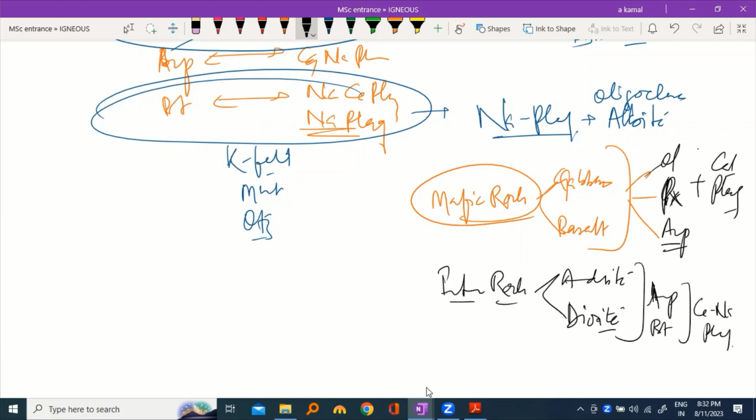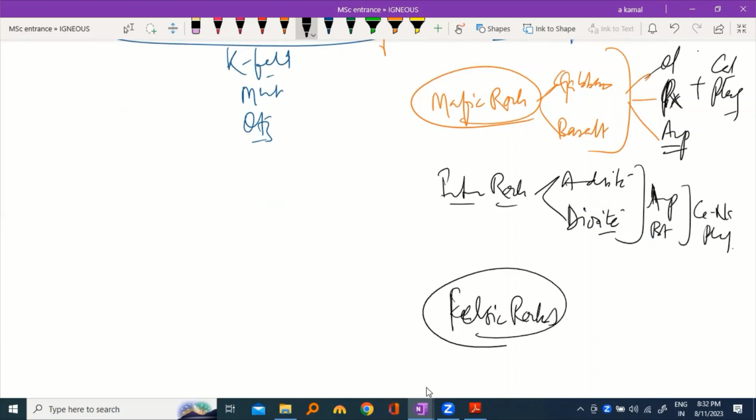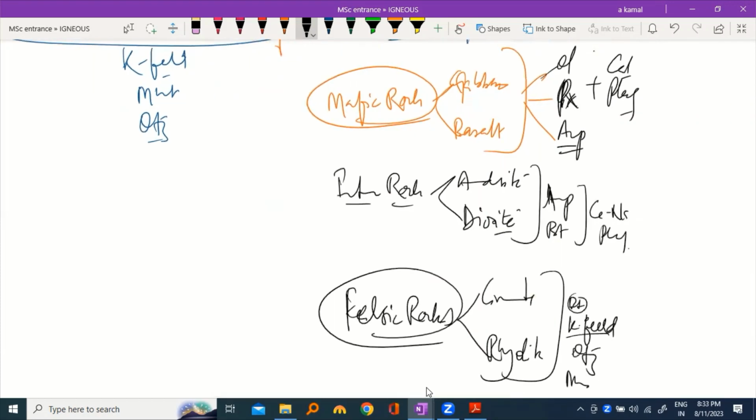And which minerals are supposed to be found in felsic rocks, suppose granite and rhyolite? Mainly you have K feldspar, quartz, muscovite, and some biotite. You will also get plagioclase. Which plagioclase will you get here? Sodic plagioclase.